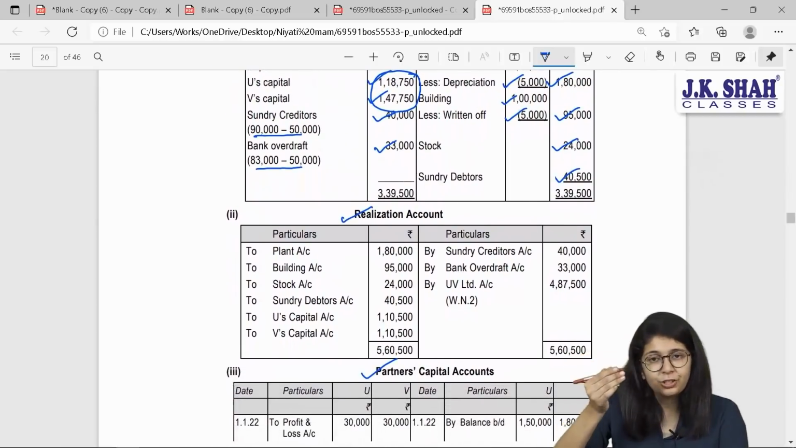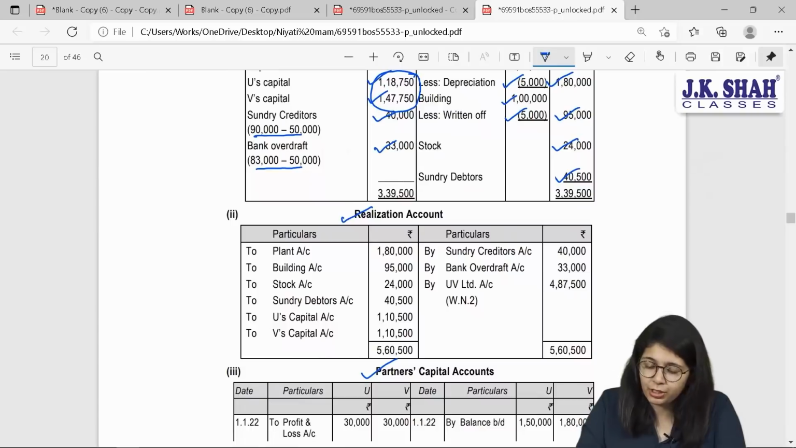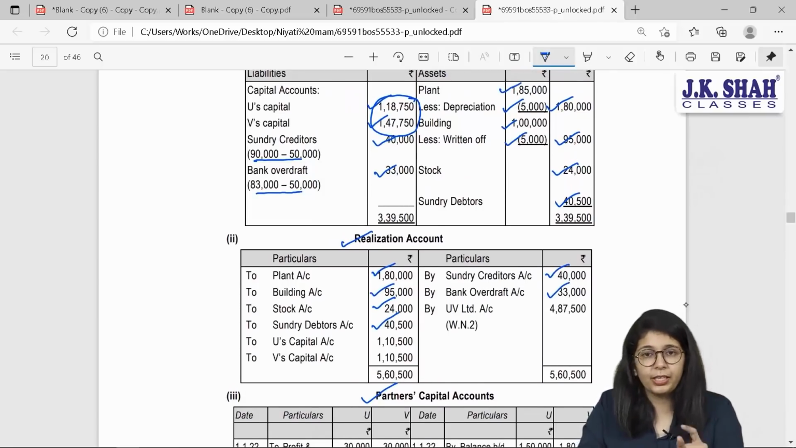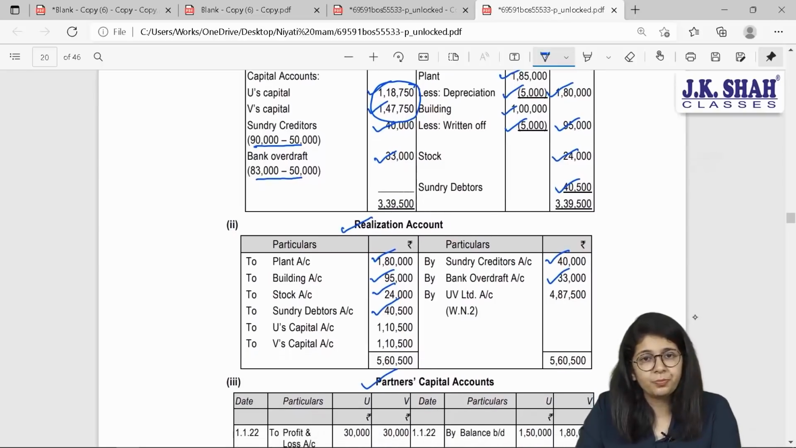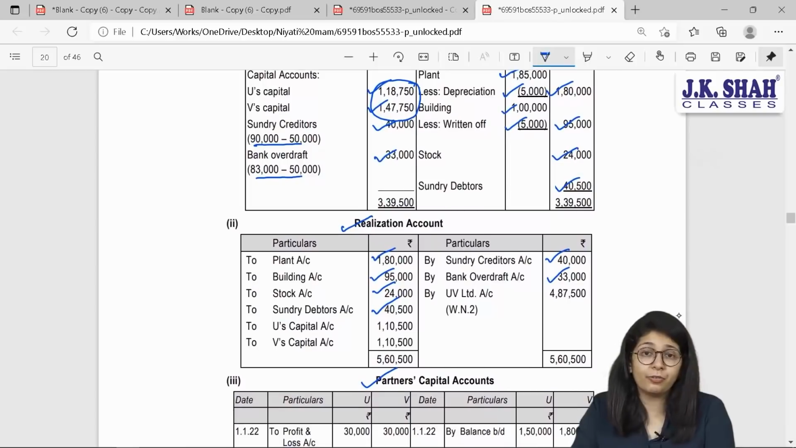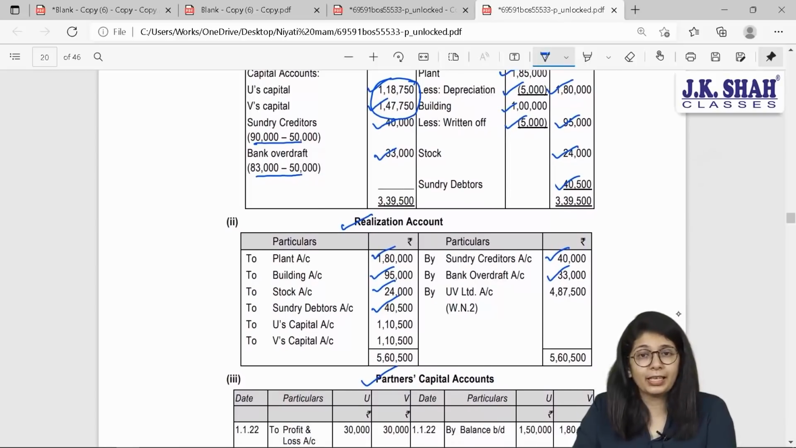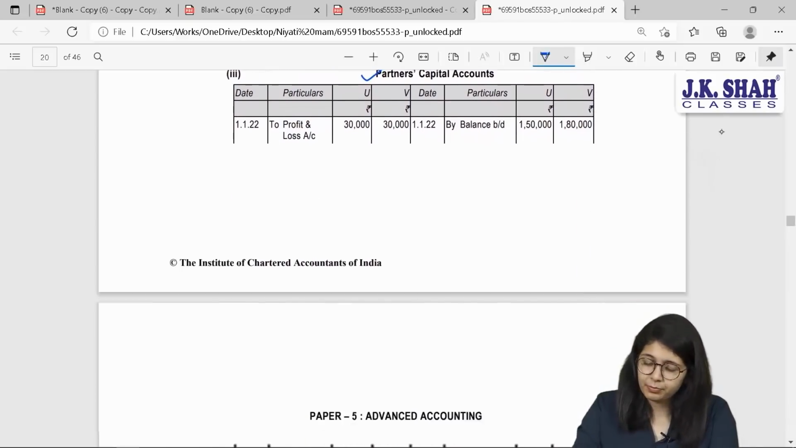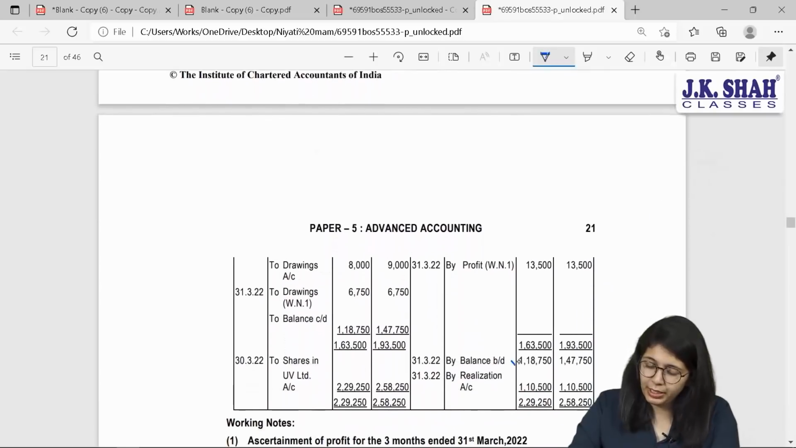One by one, take each and every asset and transfer it to the realization account: plant, building, stock and debtors. Which outside liabilities do we have? Creditors and bank OD, taken at the above values. Capitals of U and V, which we have just found out in our working note number 1, are 1,18,750 and 1,47,750. Here they have mentioned 1,18,750 and 1,47,750.